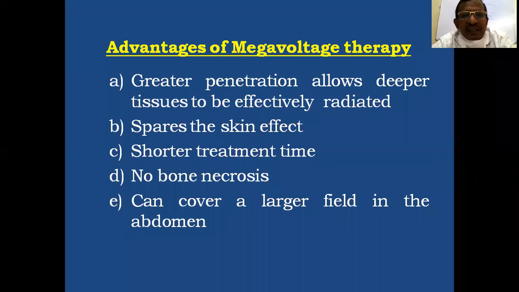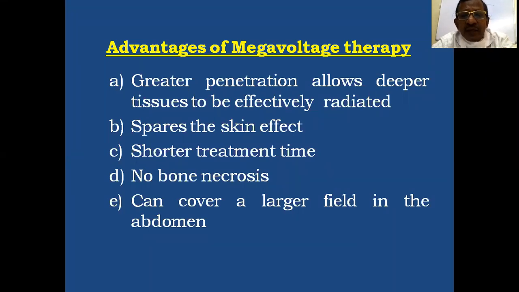That is, it has megavoltage therapy or megavoltage photon use. It has greater penetration and it allows deeper tissues to be effectively irradiated. So there is greater penetration below the skin level. The skin is spared, so there is a sparing of the skin effect.